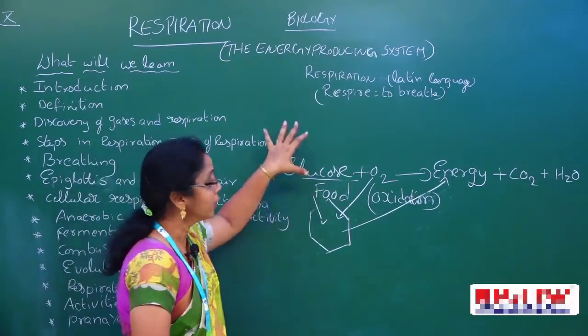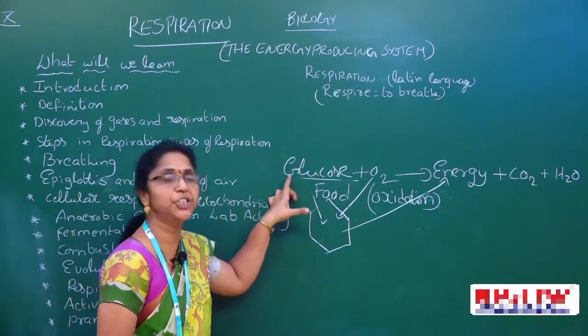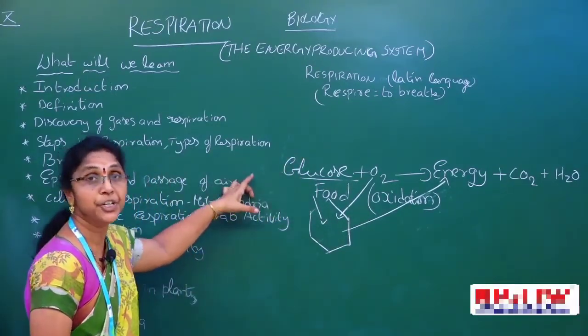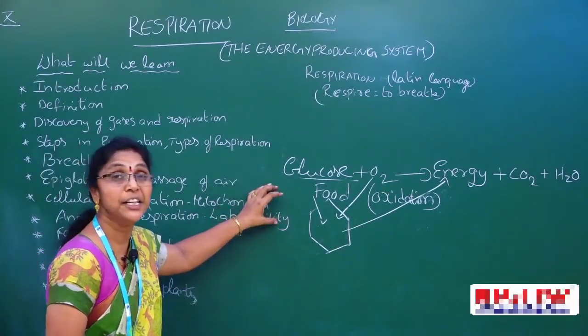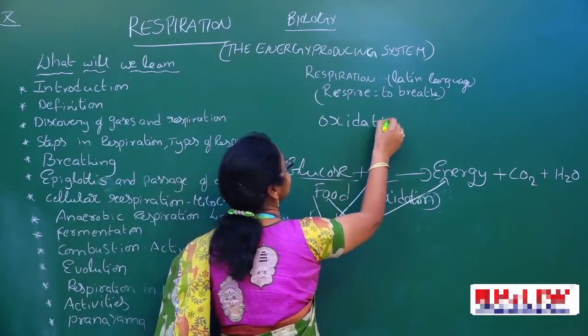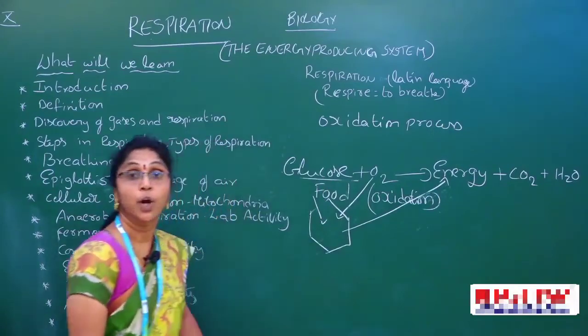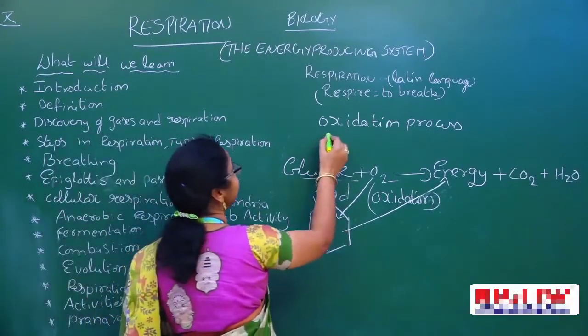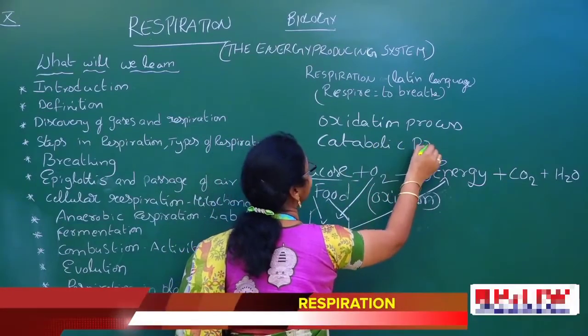Now here, what is the importance of respiration? Respiration is an essential process, and respiration is important for all living organisms. And respiration is an oxidation process. Not only that, respiration is a catabolic reaction, a catabolic process.